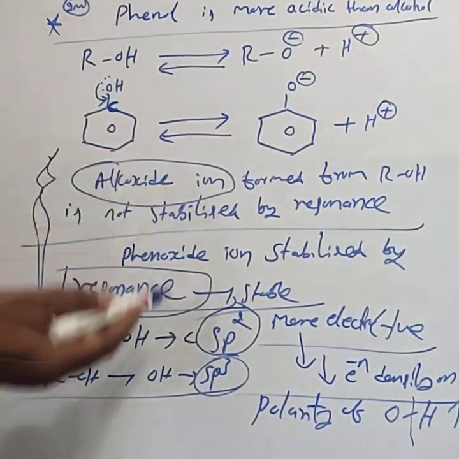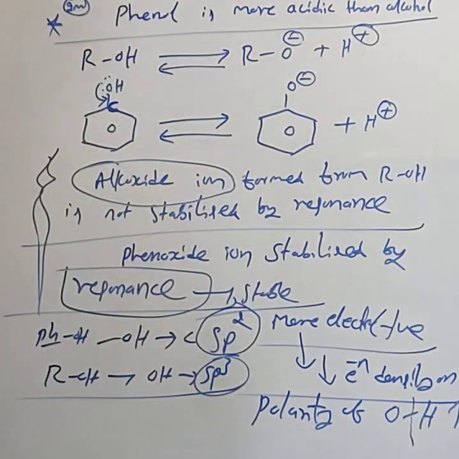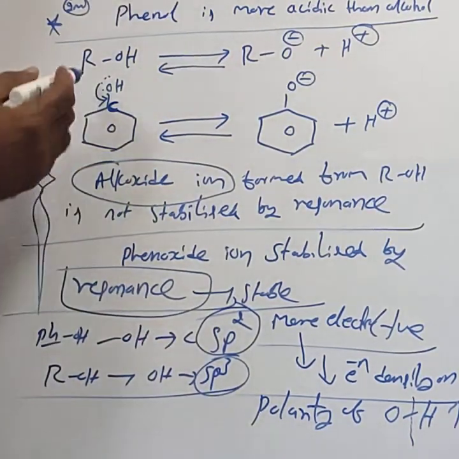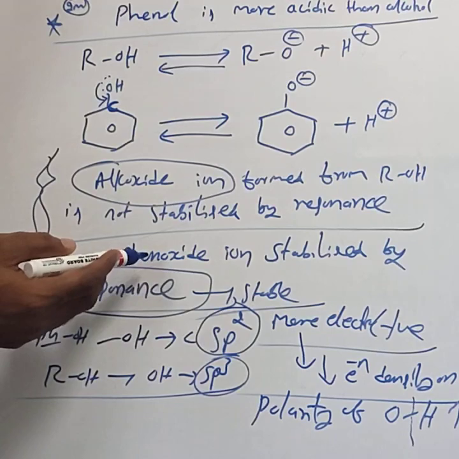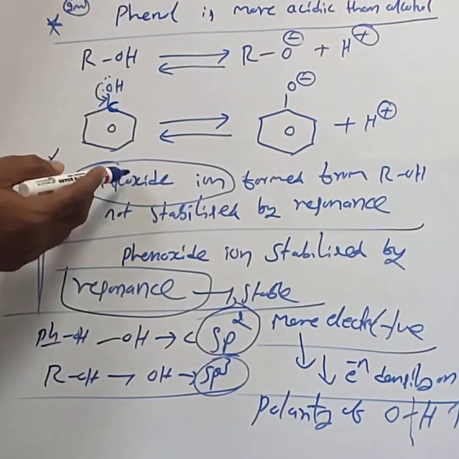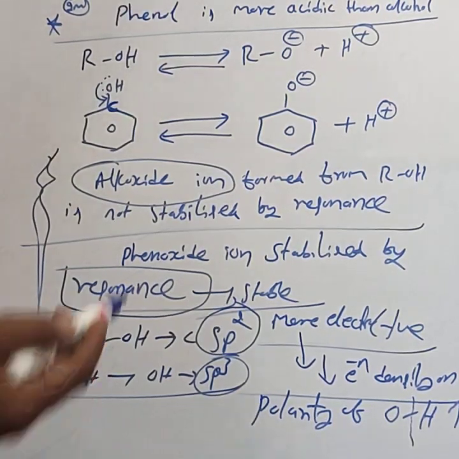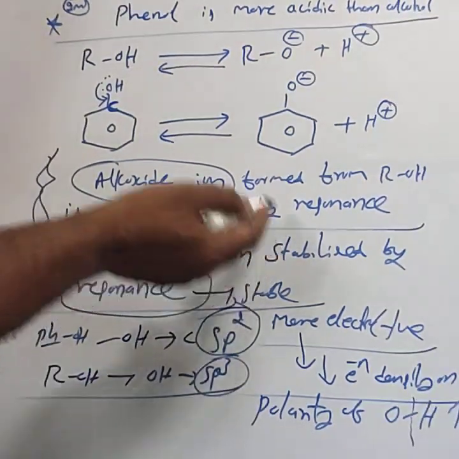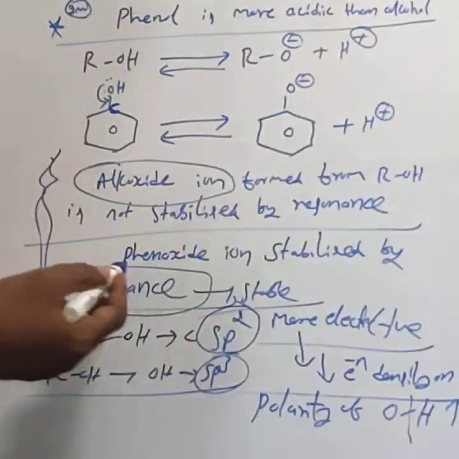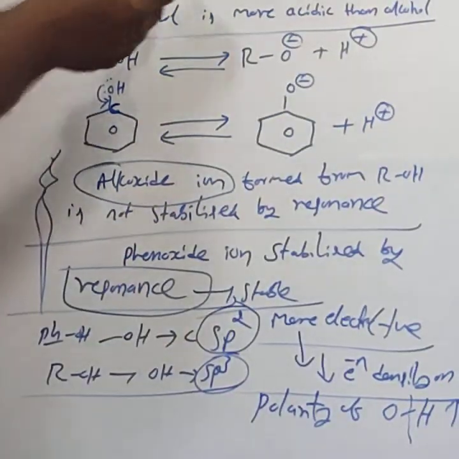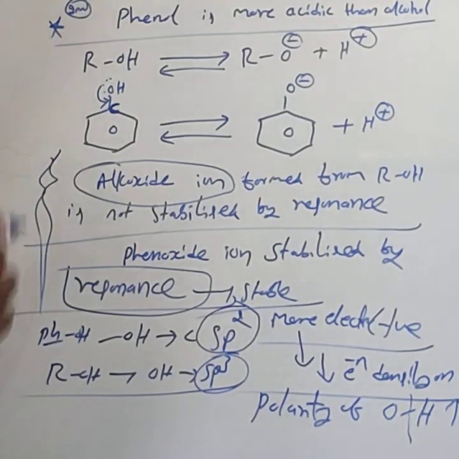You can write any one form. Why phenol is more acidic than alcohol, you can explain by using resonance structures. That is, alkoxide ion formed from the ionization of alcohol is not stabilized by resonance, while phenoxide ion formed by the ionization of phenol is stabilized by resonance, makes phenol more acidic than alcohol. This is one format.